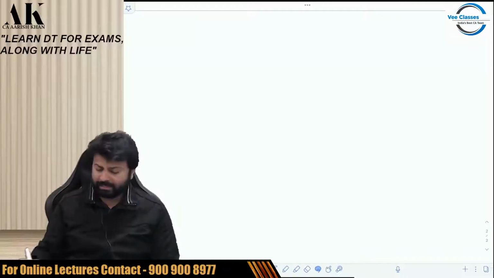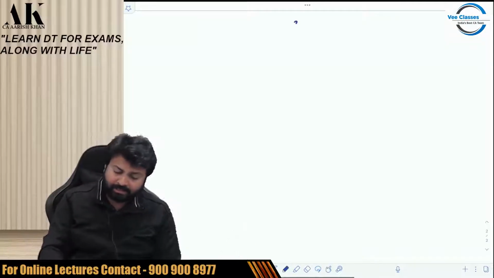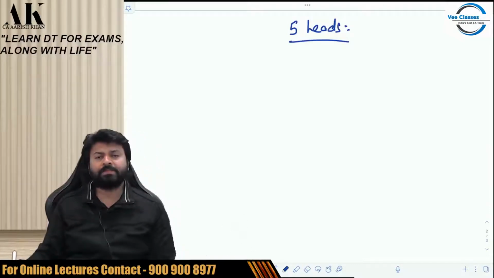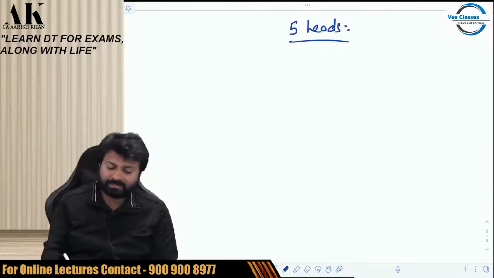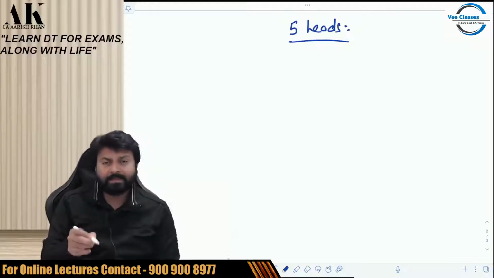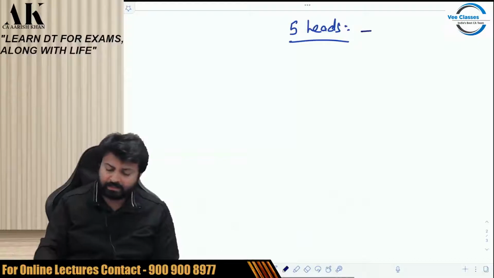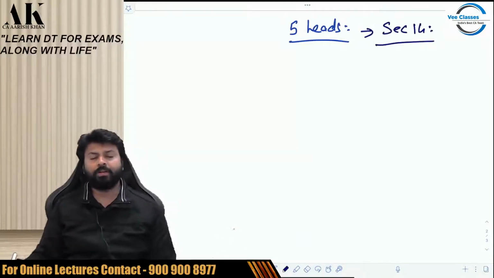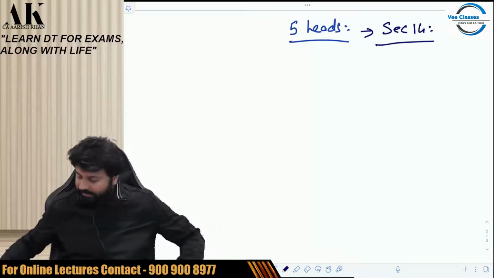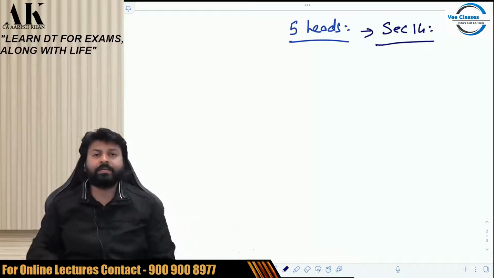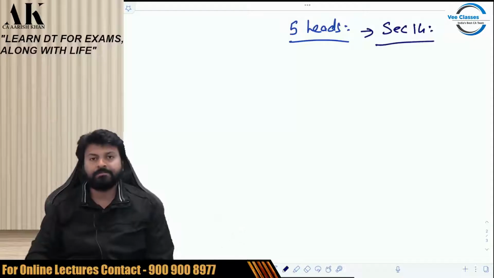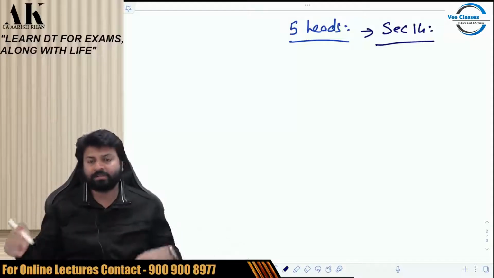We all know that under income tax law, income is divided into how many heads? 5 heads, right? Which are the 5 heads? And where is it written that the income is divided into 5 heads? It is written in section 14 for your kind information. Section 14 tells us that income is divided into 5 heads. So section 14 does the classification of income.